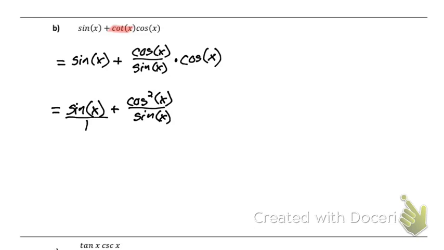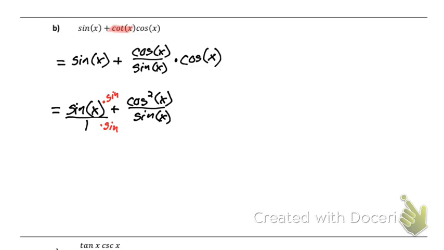Yeah, sine of x over 1. So right now, our denominators are not the same. To make them the same, we would like this to be sine of x. Well, we can multiply that by sine of x as long as I multiply the top by sine of x. As long as I multiply the top and bottom by the same thing, we are okay. So we're going to multiply the top by sine of x, and we'll multiply the bottom by sine as well.